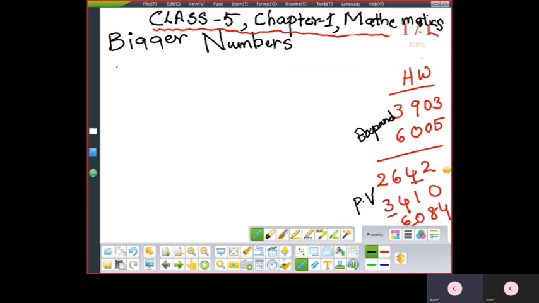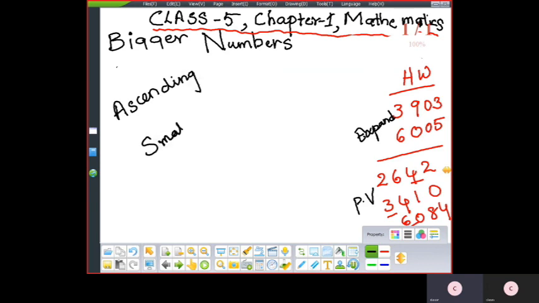So the next topic is ascending order and descending order. So what is ascending order? Writing the numbers from smallest to biggest is called ascending order. Writing the number from small to big in a sequence is called ascending order.